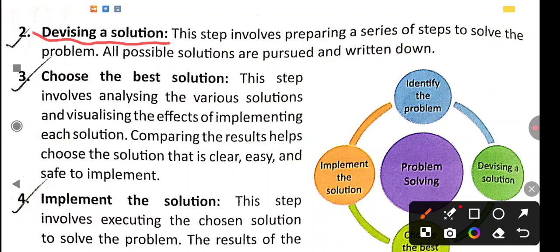And for solving these problems, whatever steps, whatever series we are taking, we have to write them down one by one. I will show you the examples after explaining this. First we will do the explanation. So one by one we have to write down the series of steps related to the problem.